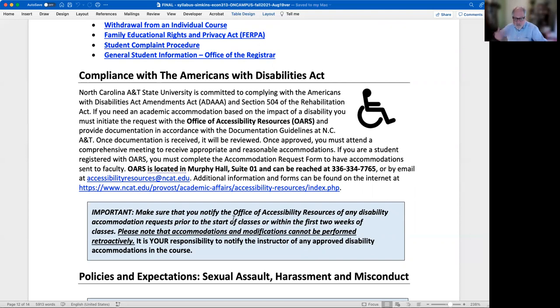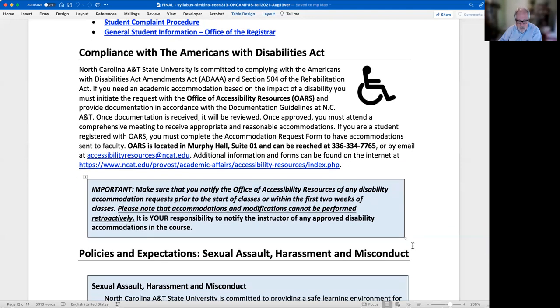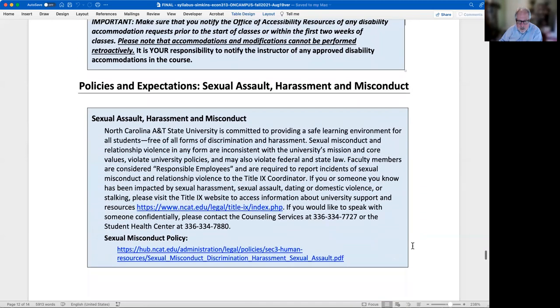And the ORS office will send us information about what those accommodations are without telling us what's behind that, or what the specific issue is, what the specific request is by you. So we don't get that information. All we know is that there's some particular accommodation that they have vetted, that they have confirmed needs that specific accommodation. So if you are in need of that, please do that now. Don't wait until an exam. Don't wait till something else. Get it done now.